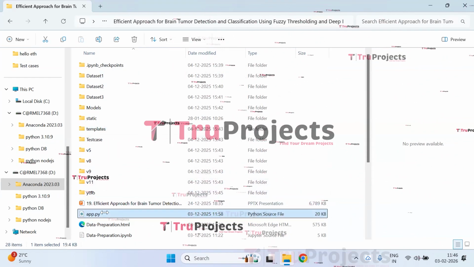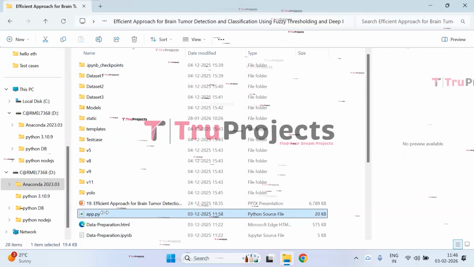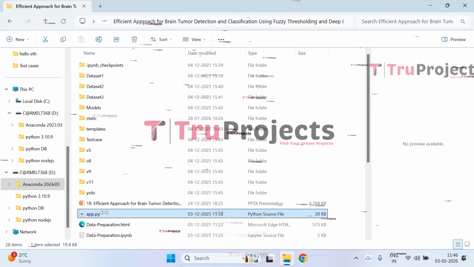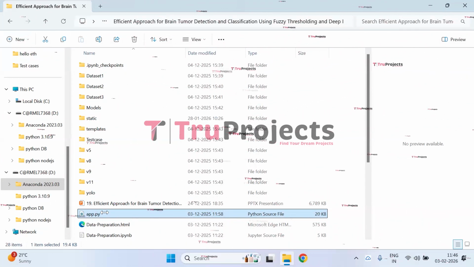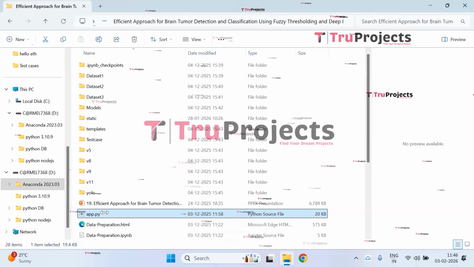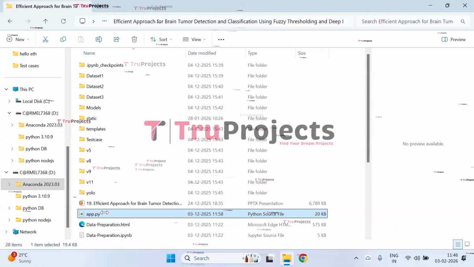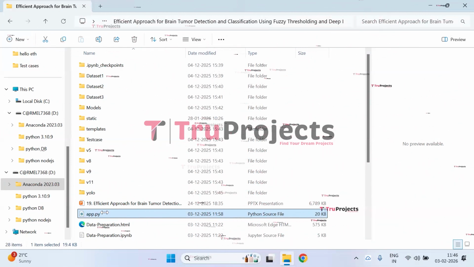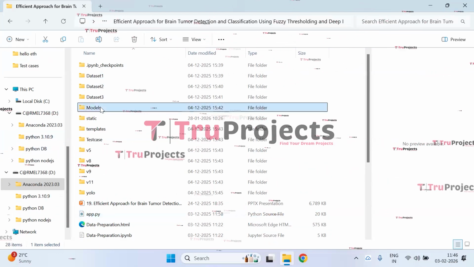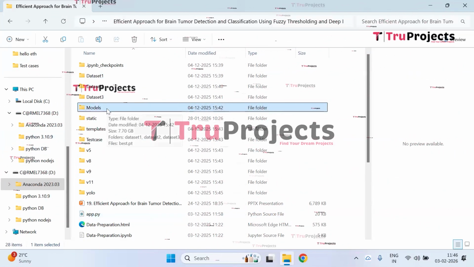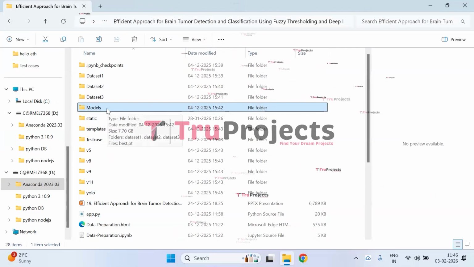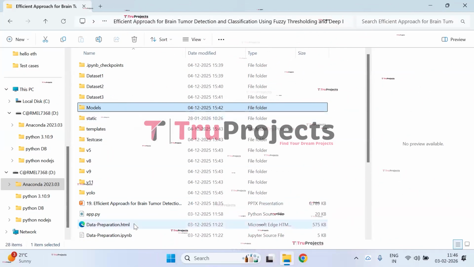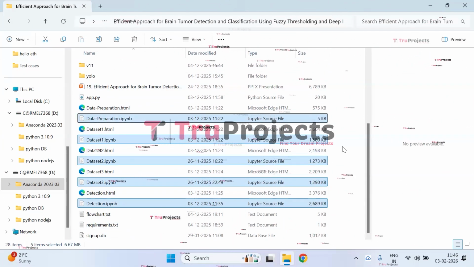App.py file. This .py file contains the information related to front-end logic. It could include code written in Python that handles server-side operations such as processing user requests, interacting with the database, and generating dynamic content to be rendered in the HTML templates. Models file. These are the model files which contain the algorithm information which will be loaded into the project code during runtime.